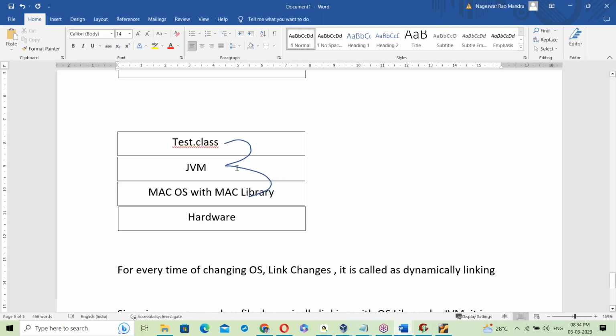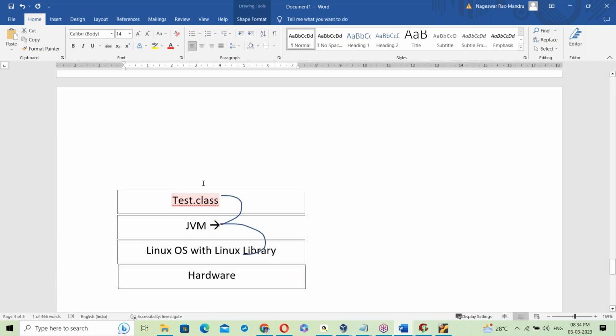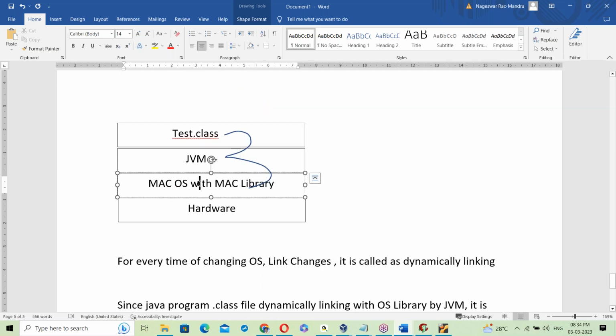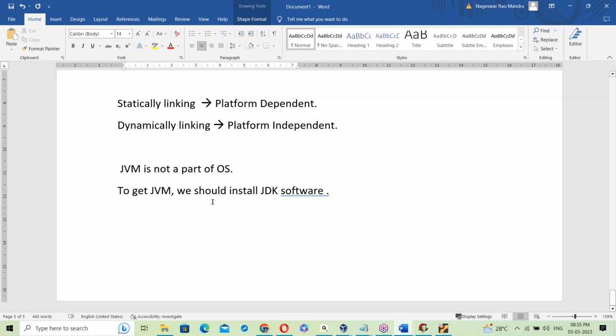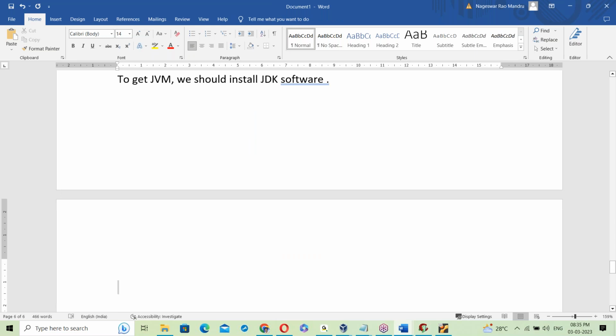So whether on Windows OS, Linux OS or Mac OS, everywhere you have to install the JDK software to get the JVM. JVM is not a part of the OS, because the JDK has to be installed on the different operating systems.